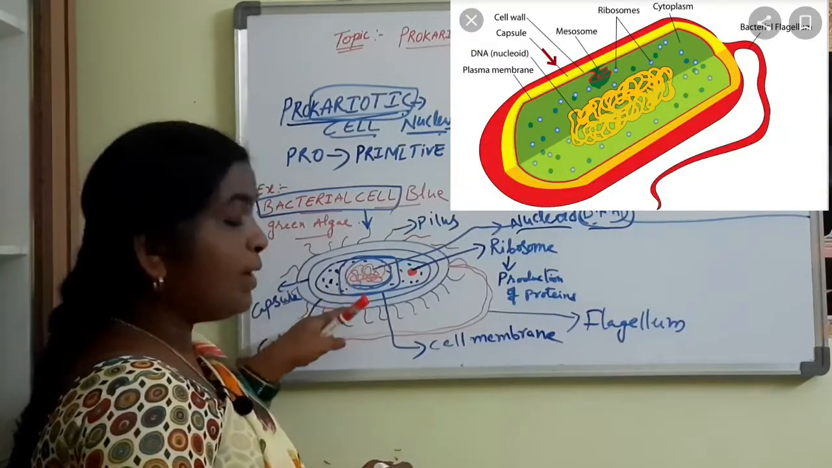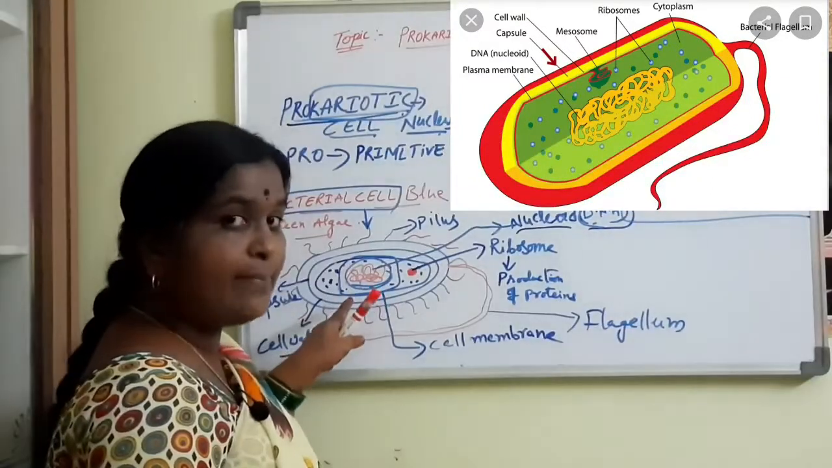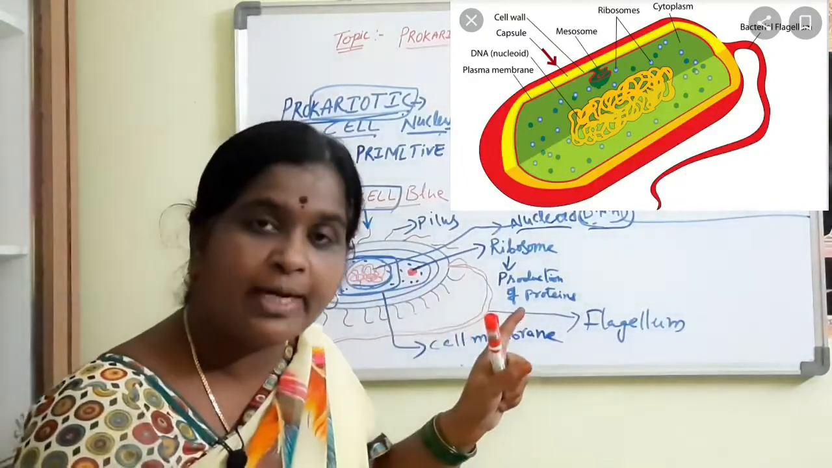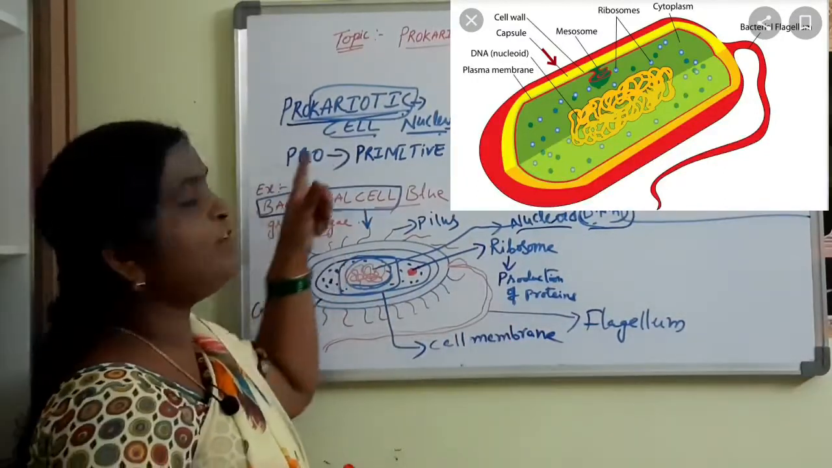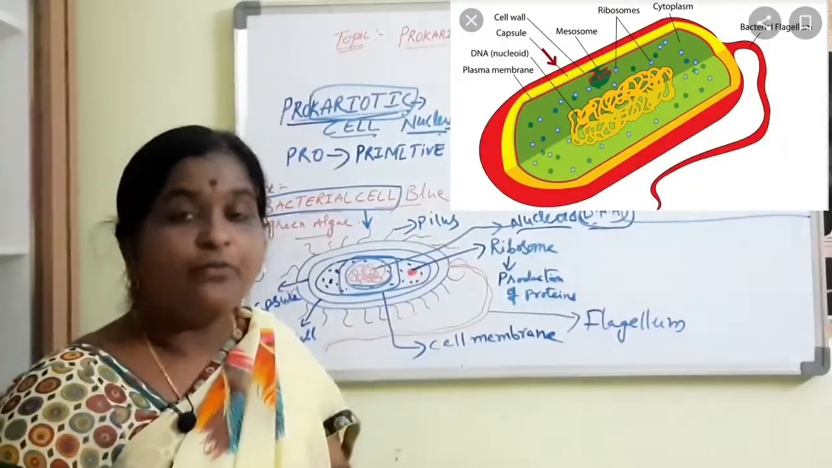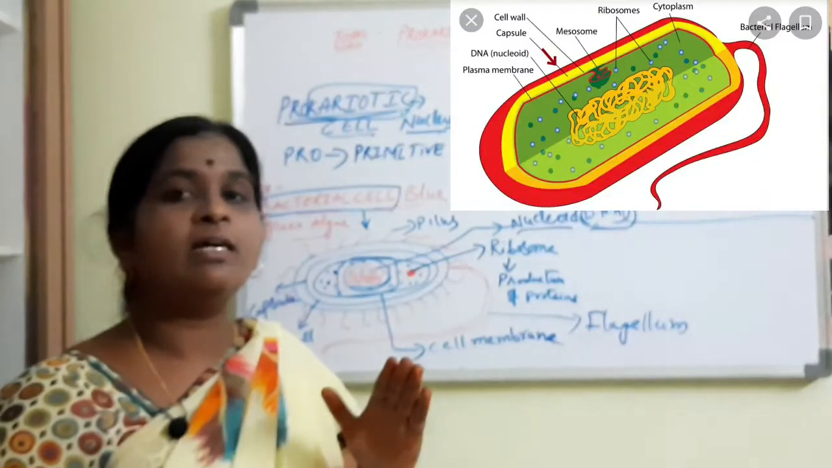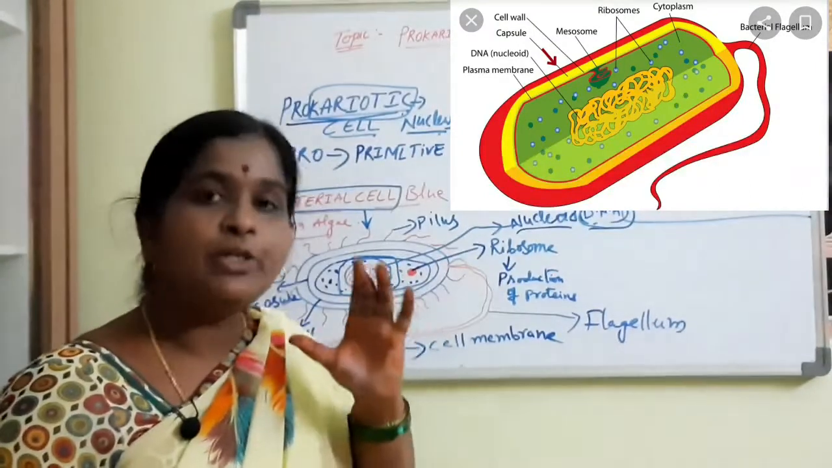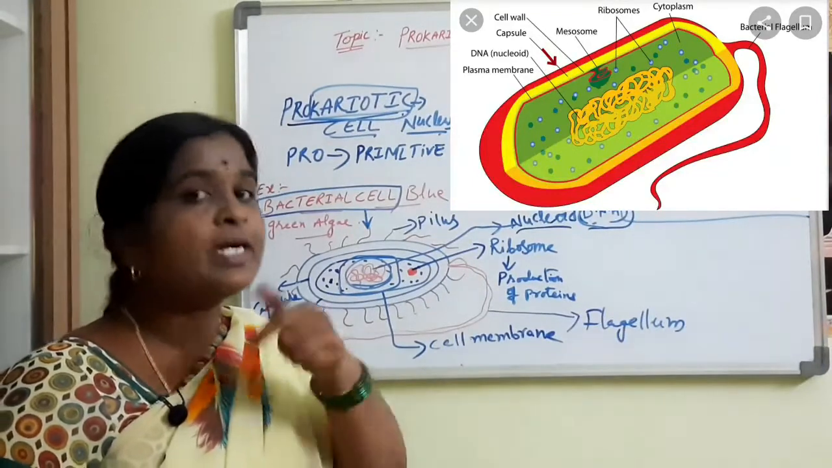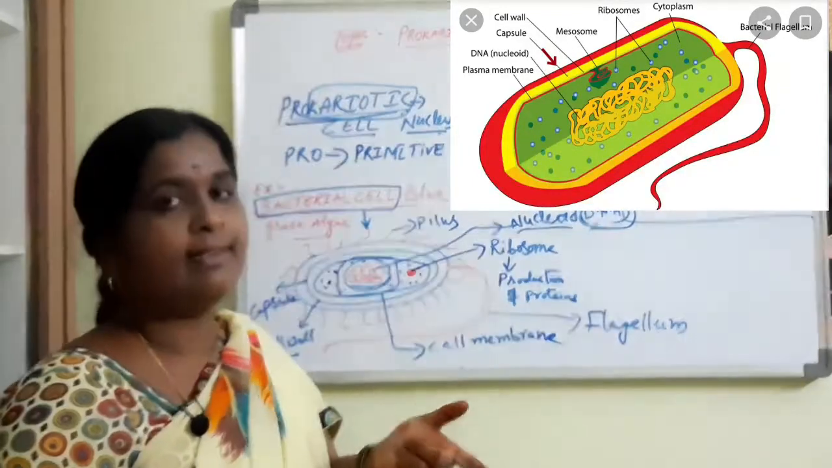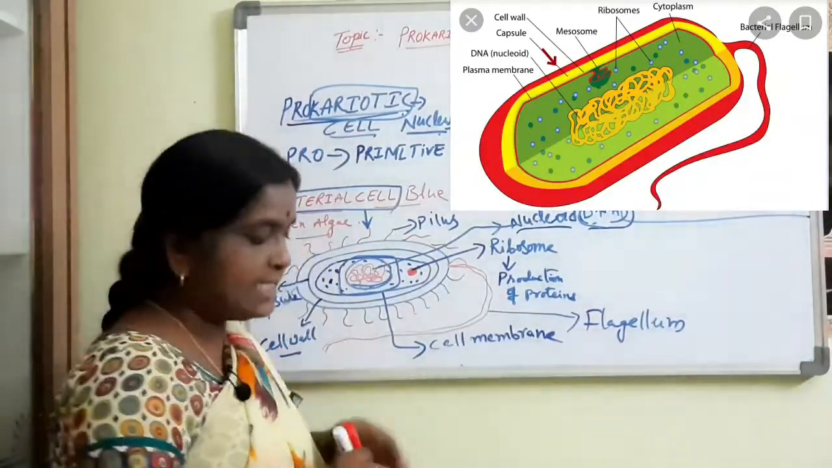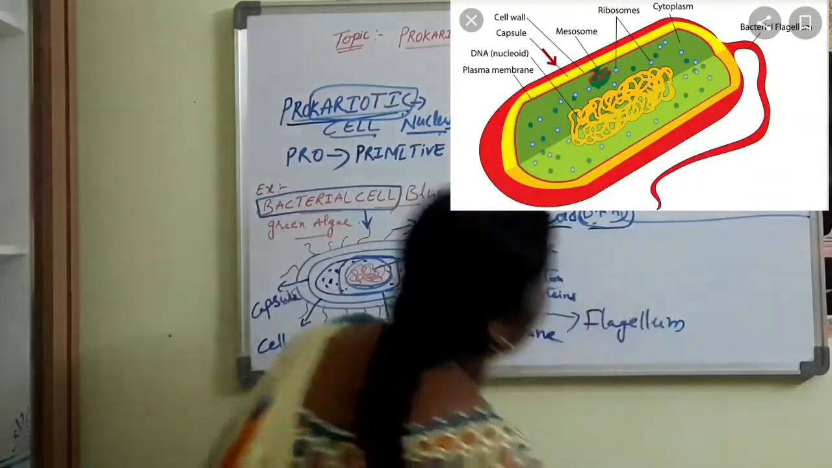When we discuss what is lacking in the bacterial cell, first we have to know the definition of the prokaryotic cell. The cells which do not have a well-organized nucleus due to the absence of nuclear membrane are called prokaryotic cells. I will write the definition here later.